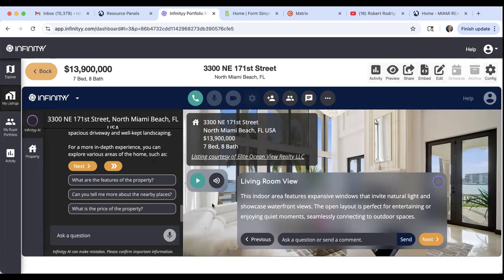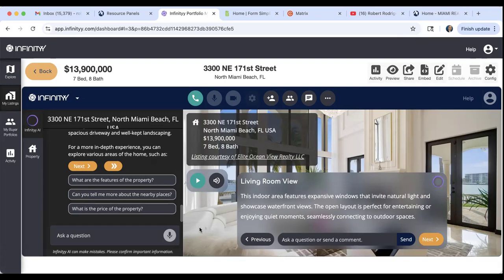It's going to use the basic description you have on the remarks, but it's going to add more to it, like AI usually does. And it will describe the entire house, room by room, interior and exterior. You can edit and plug in your own verbiage or your own language into the presentation. And of course, you can share this entire virtual walkthrough of a house with any one of your clients.